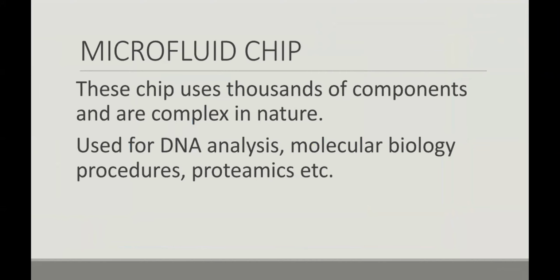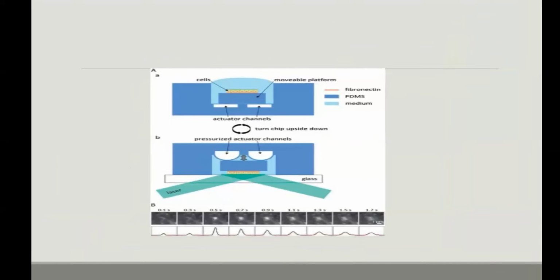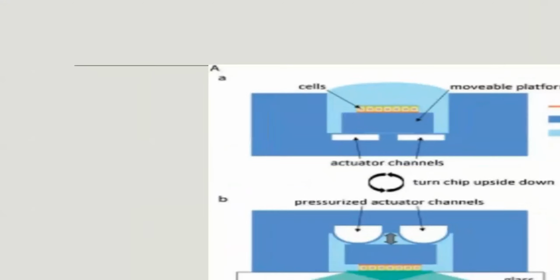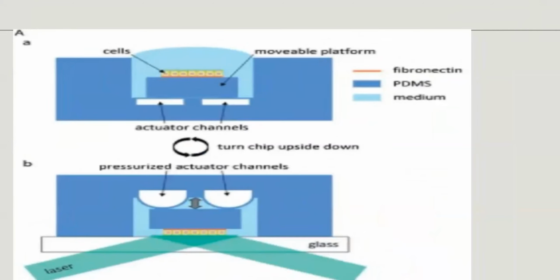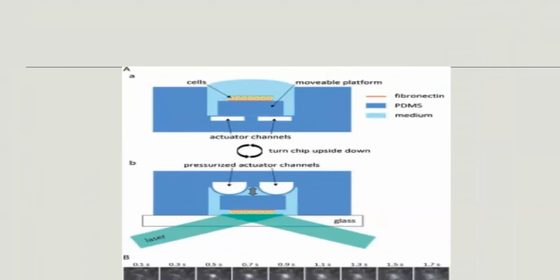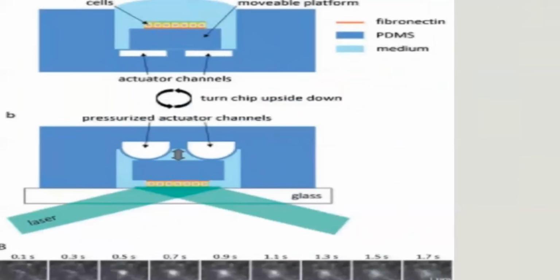Next we go to the microfluidic chip. The chip uses thousands of components, is complex in nature, and is used for DNA analysis, molecular biology procedures, proteomics, etc. This is the picture of the microfluidic chip. There are channels for the activation of complex molecules.